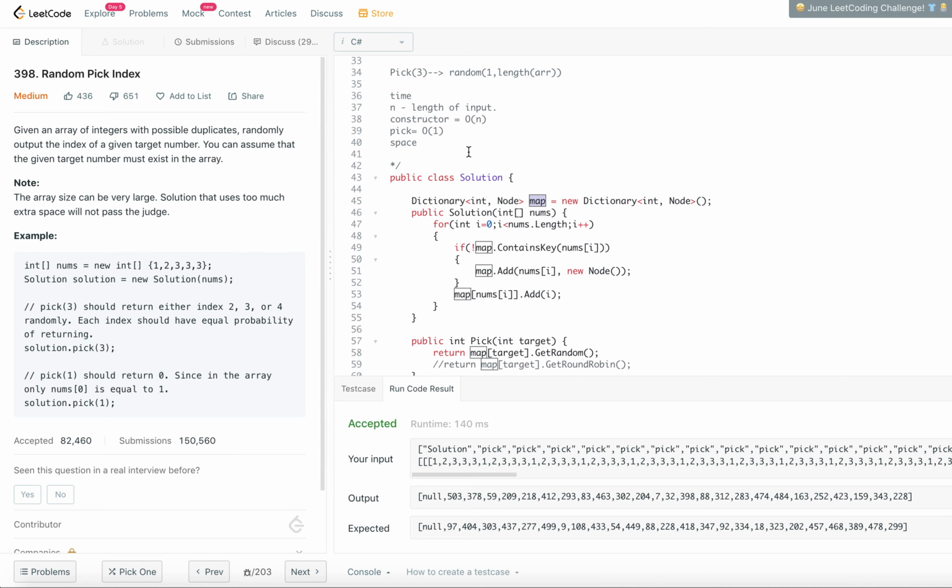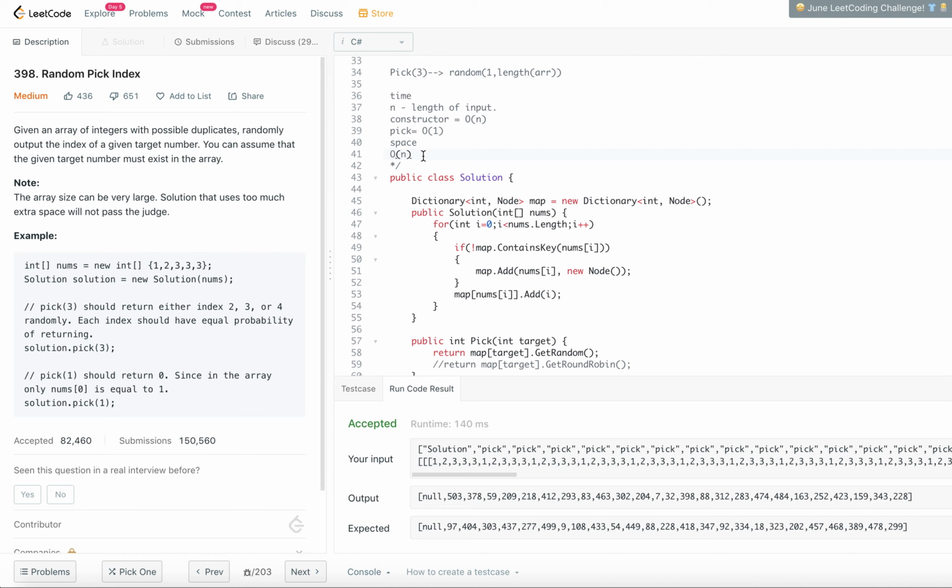If they are all distinct, the worst case will be order of n. But the description said there were duplicates also, so the space complexity will be less than order of n. If a particular input doesn't have duplicates, then obviously it will take order of n space.